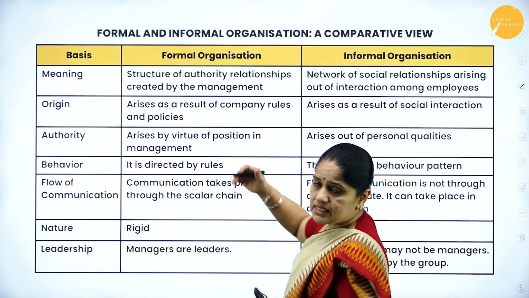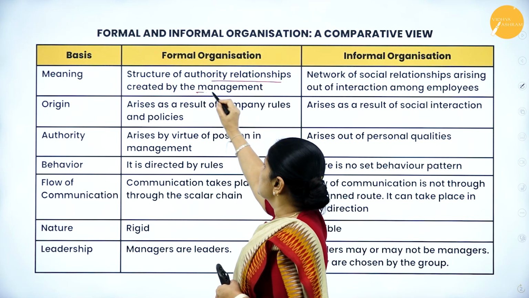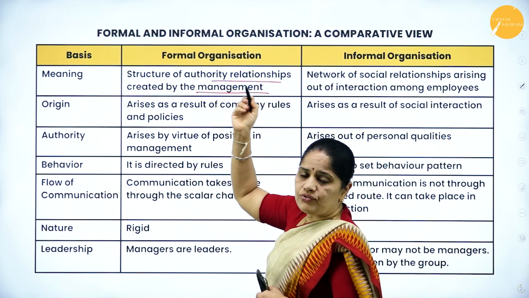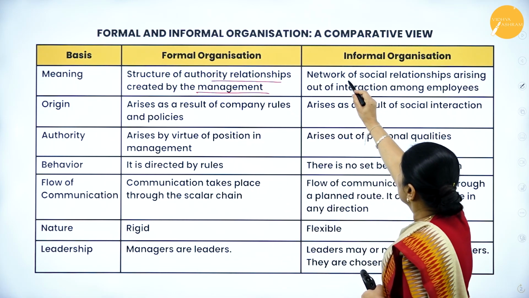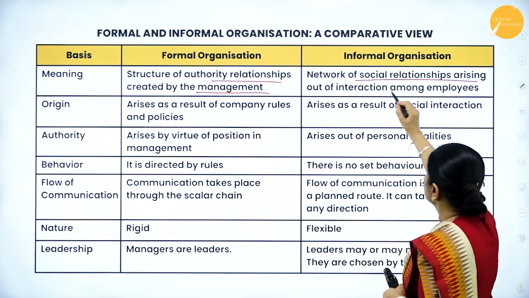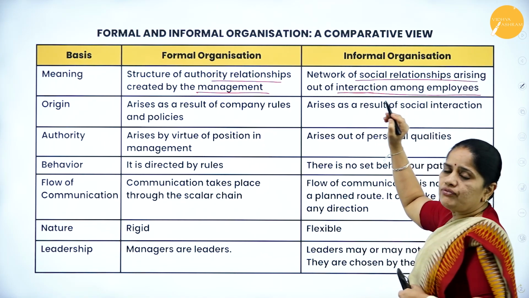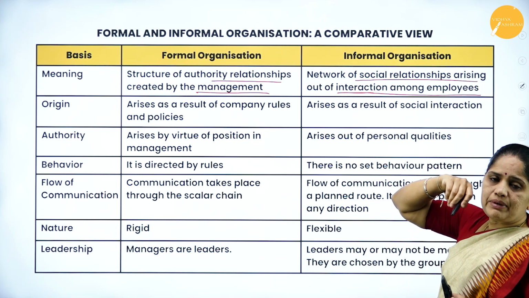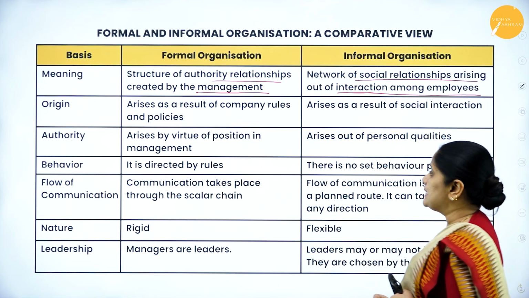So, if you can see the meaning here, the structure of authority relationship is created by the management. So, the formal organization is created by the management. In the informal organization, it is a network of social relationships arising from interaction among the employees. It comes into being automatically.